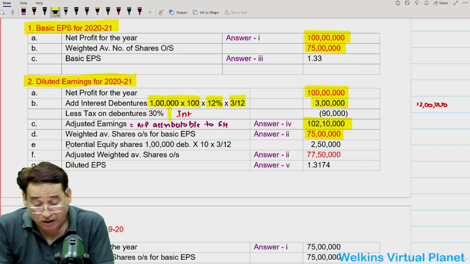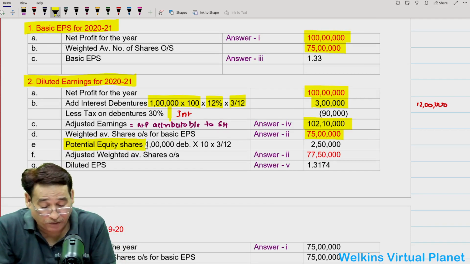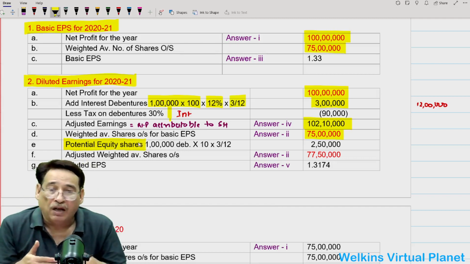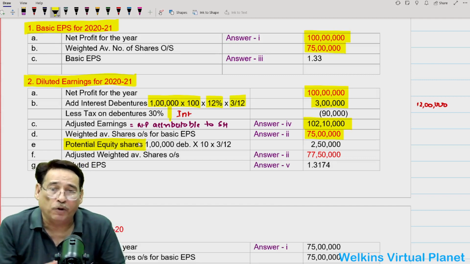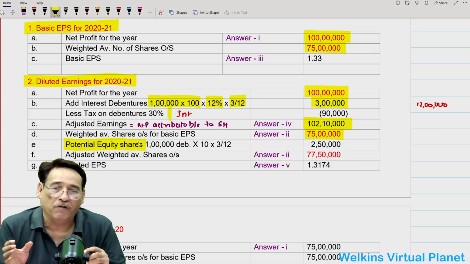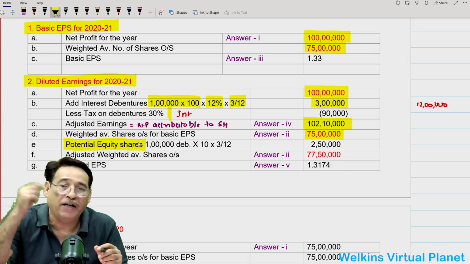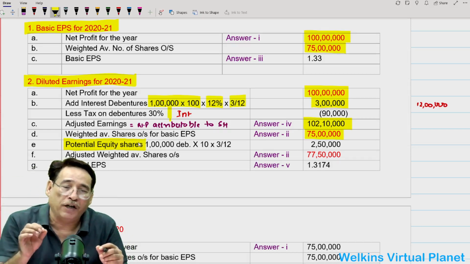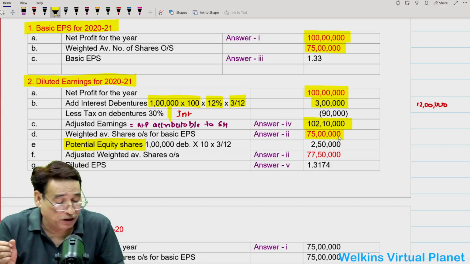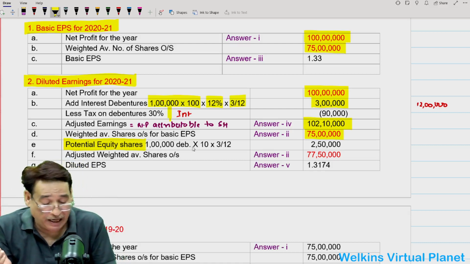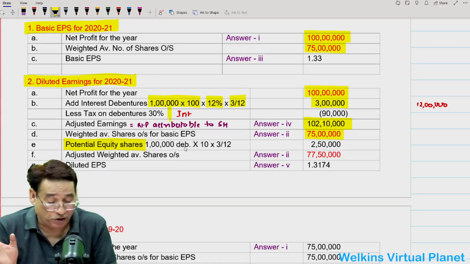But just a moment ago, we have seen that there are 1 lakh debentures and they have the potential to become equity shareholders. So we have to add what we call potential equity shares, isn't it? In order to compute the diluted earning per share, we need to take into account adjusted profits for equity shareholders, and we have to divide it by the total weighted average number of shares plus potential equity shares. So total weighted average shares we already have, but now 1 lakh debentures will get converted into equity shares, and for each debenture we are going to issue 10 equity shares.